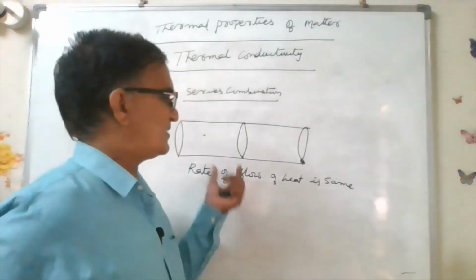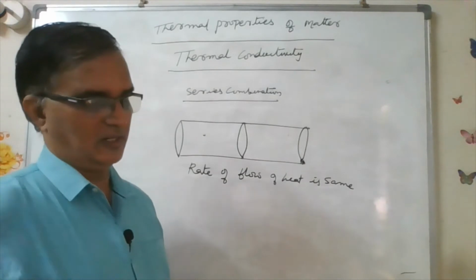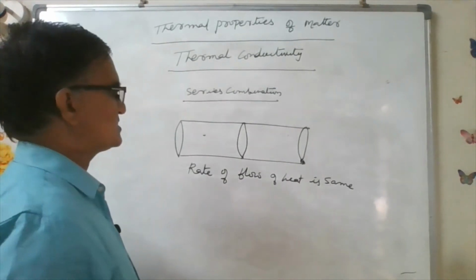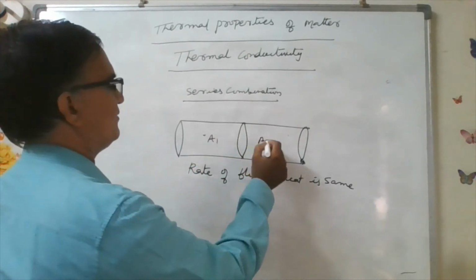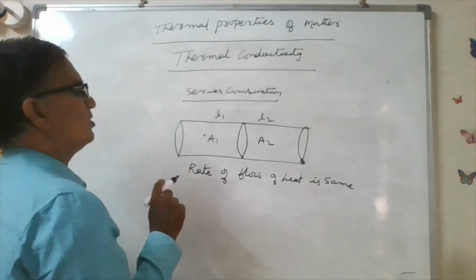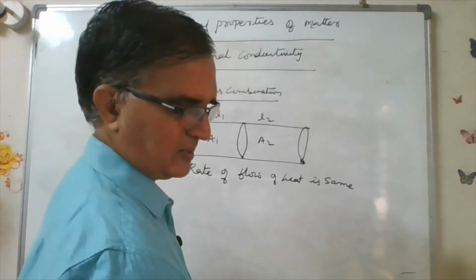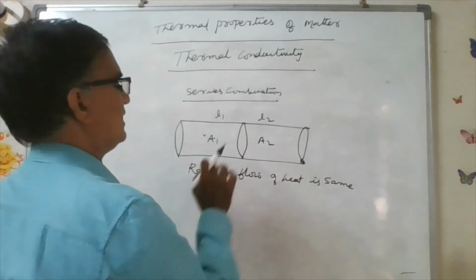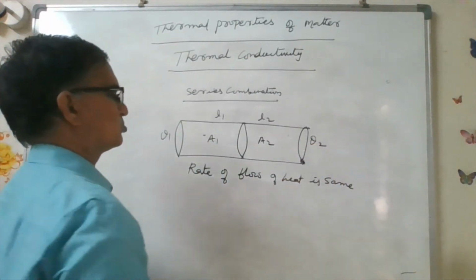Suppose we take areas A1, A2 and lengths L1, L2. The same area can be taken, or different areas also.